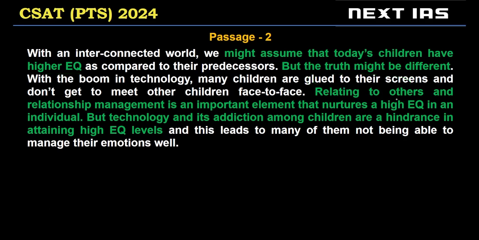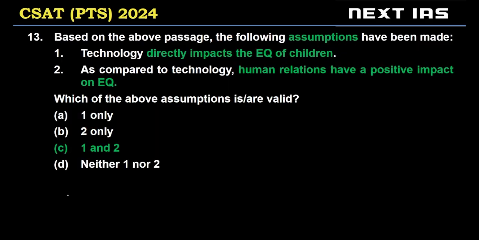So high EQ के लिए क्या चाहिए? According to the author, relating to others and relationship management, right? But technology and its addiction is a hindrance in attaining high EQ. So according to the author, technology is a hindrance, an obstacle in high EQ. So in short, we can say because of technology, children are not able to relate to others and they are not good at relationship management. All right. So let's look at the assumptions.